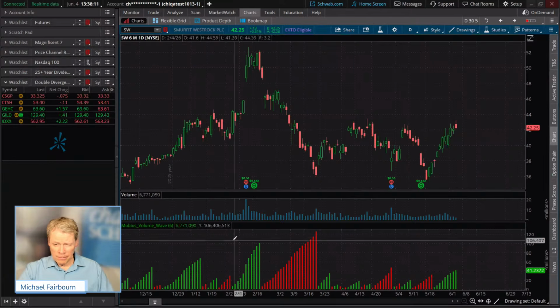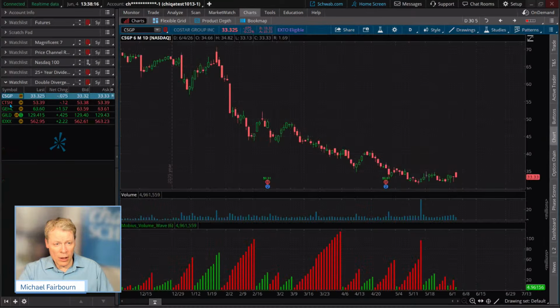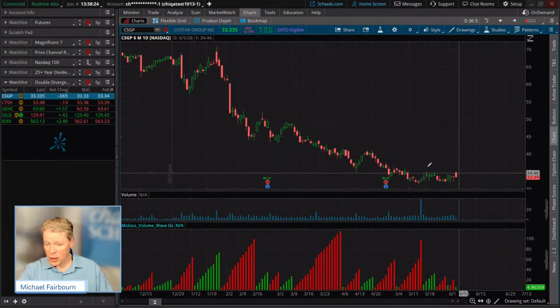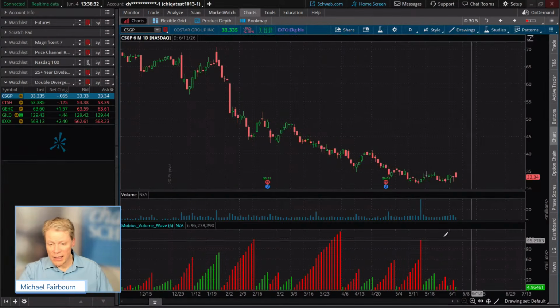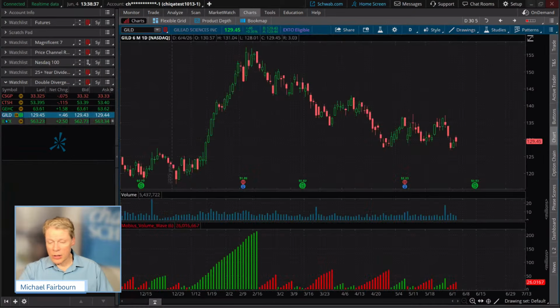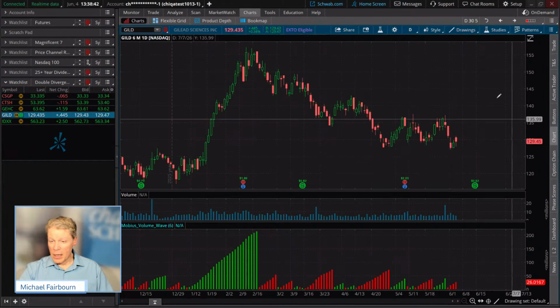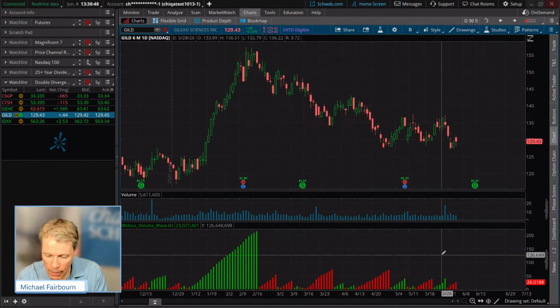However, this reminds me of something similar to another ThinkScript code that we did over here. This was double divergence off the bottom. Remember that? Where you had RSI and MACD showing a divergence? We don't have the volume just yet. By the way, a lot of red. See that? When you see all this red, a lot of times it's a big continuation down. CTSH, you're getting double divergences off these. See how it's kind of similar to what we were seeing on the volume? In terms of the price action we were getting, not the volume specifically, but the price action.